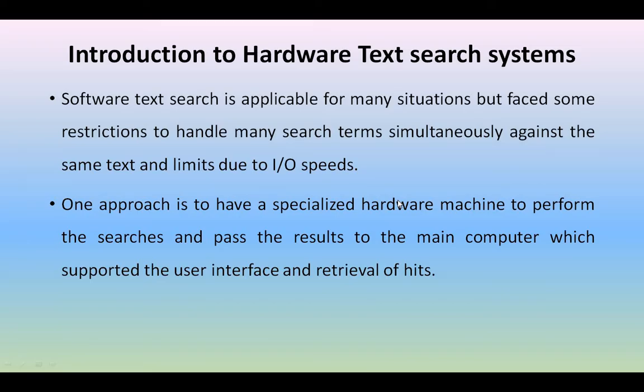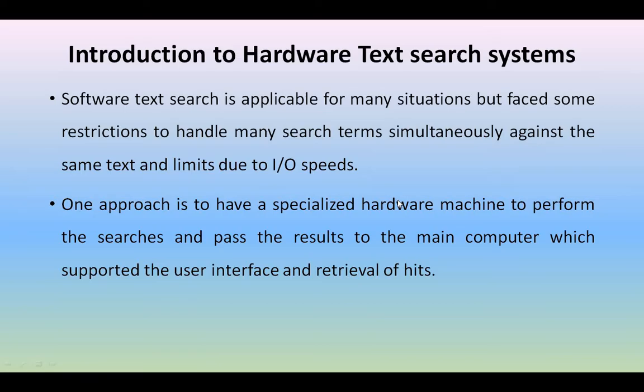While going to hardware text search systems, we have to say something about software text search. Software text search is applicable for many kinds of situations, but it also faces some restrictions in handling multiple search items at a time to search for the input strings, and it is limited by input output speeds.